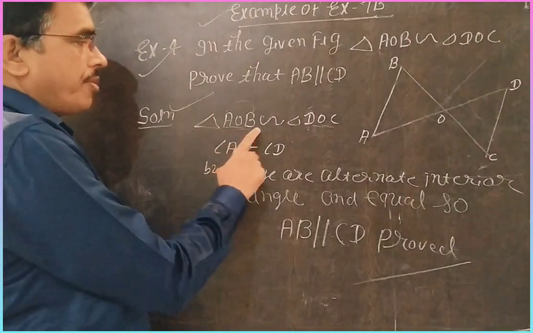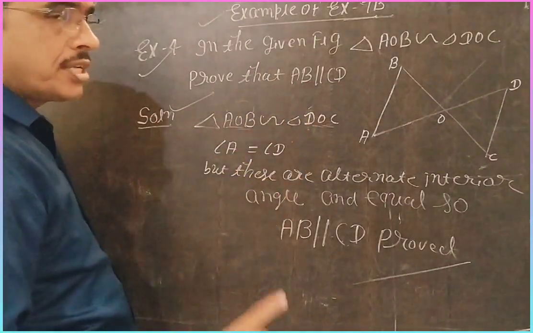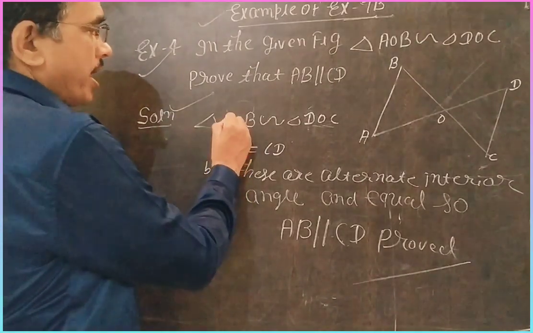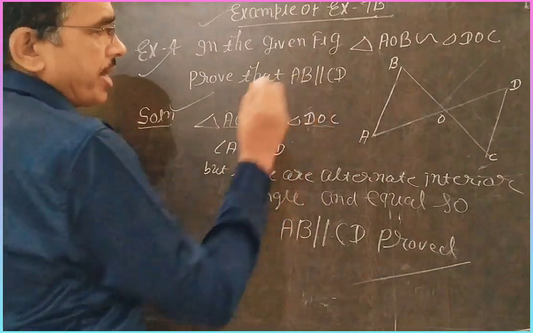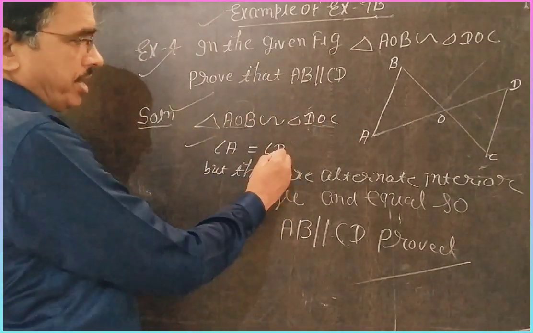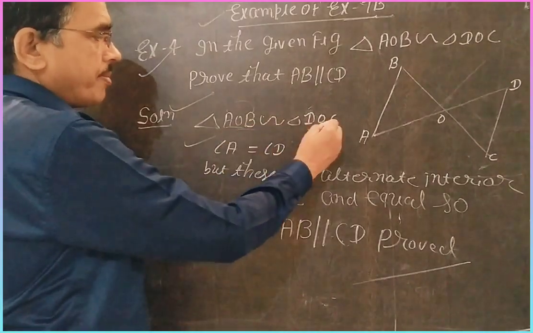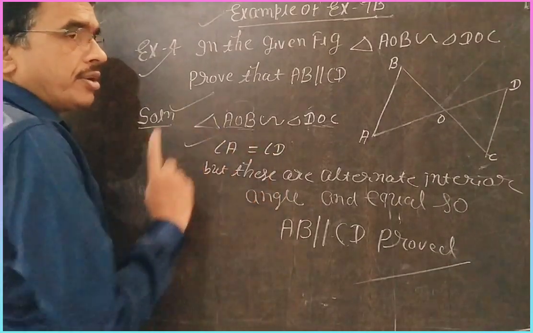One triangle is AOB, another triangle is DOC. Then their corresponding angles are equal. So you can say that angle A is equal to angle D, angle O is equal to angle O, and angle B is equal to angle C. Here write first angle A is equal to angle D, because both are similar, so their corresponding angles are equal.